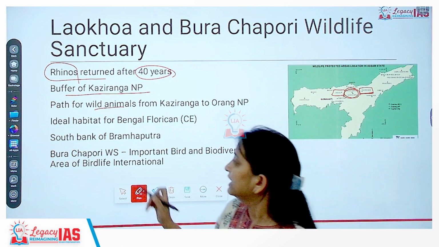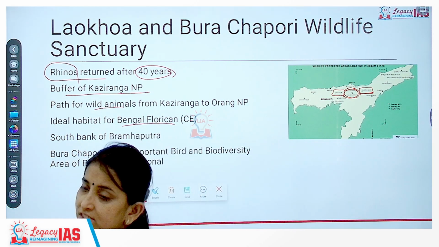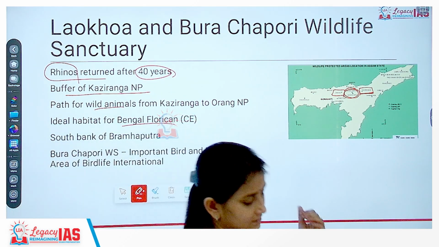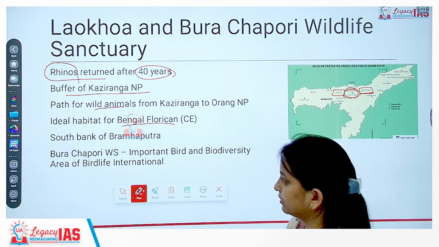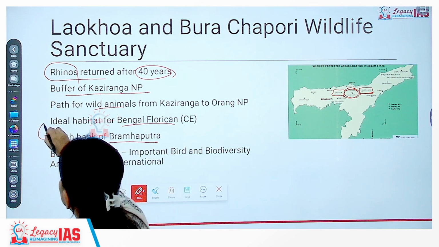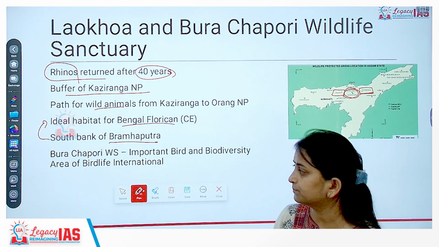It is also the ideal habitat for Bengal floricans. Bengal floricans are a critically endangered species found in the Ganga and Brahmaputra river. So this becomes an ideal habitat for Bengal florican. This is on the south bank of Brahmaputra, which is also one of the reasons why we have the presence of Bengal florican in this region.